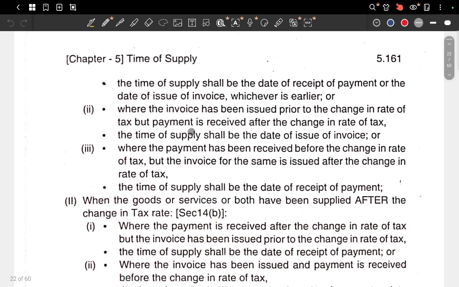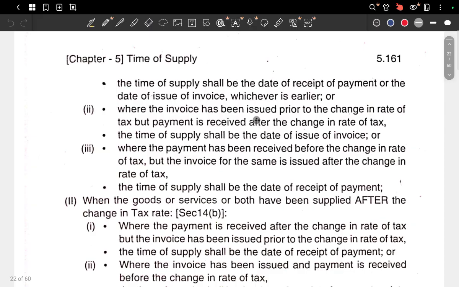Second, where the invoice has been issued prior to the change in rate of tax, but the payment is received after the change in rate of tax. I come to know that after this cutoff date there is going to be a change in rate. So for safety, I raise the invoice, but the payment is received after the change in rate of tax.